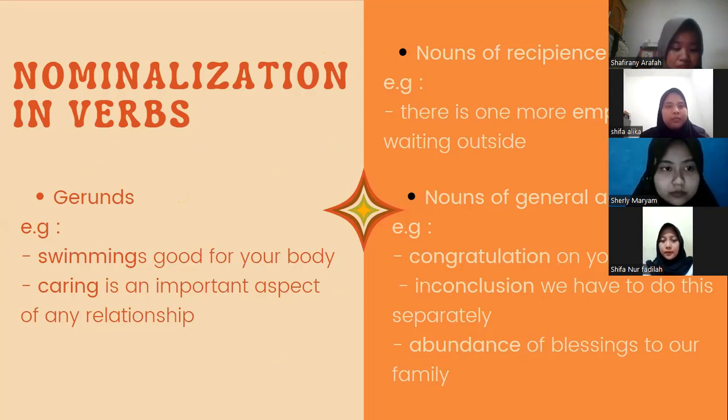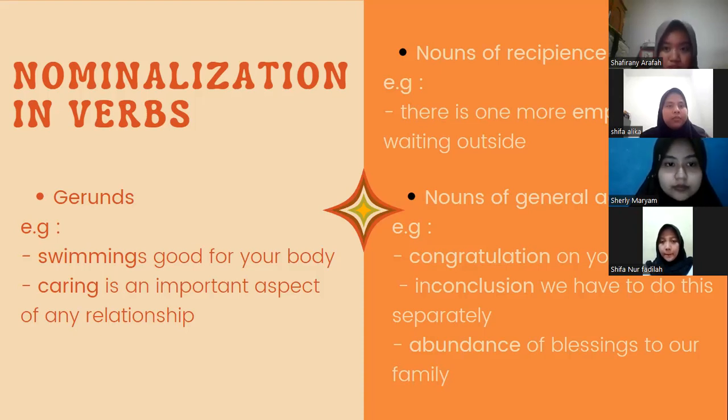Nominalization in verbs consists of three topics. The first is gerund. The most common and easy way to transform a verb into a noun is to transform it into a gerund. For example, swimming is good for your body. Caring is an important aspect of any relationship.